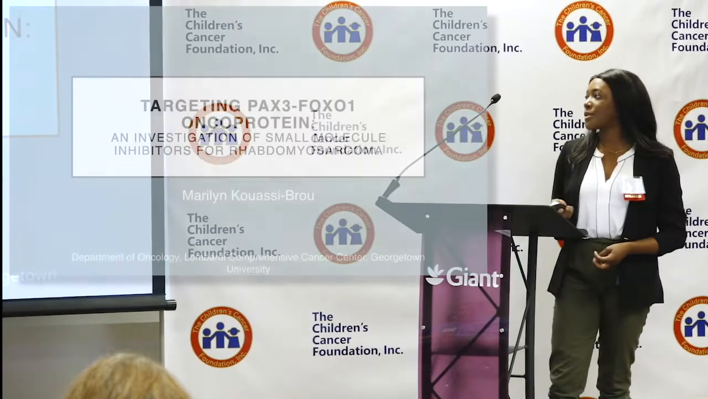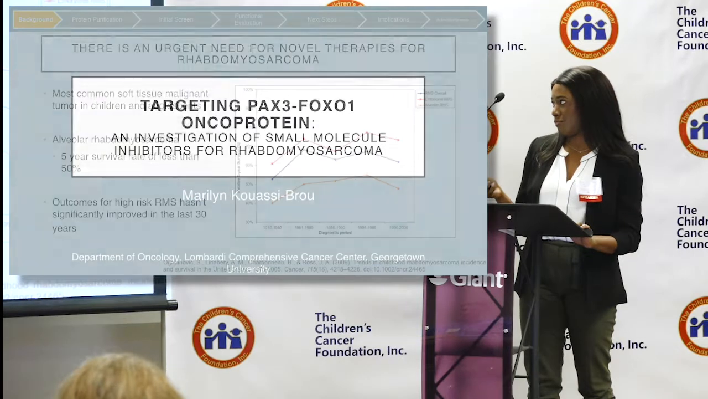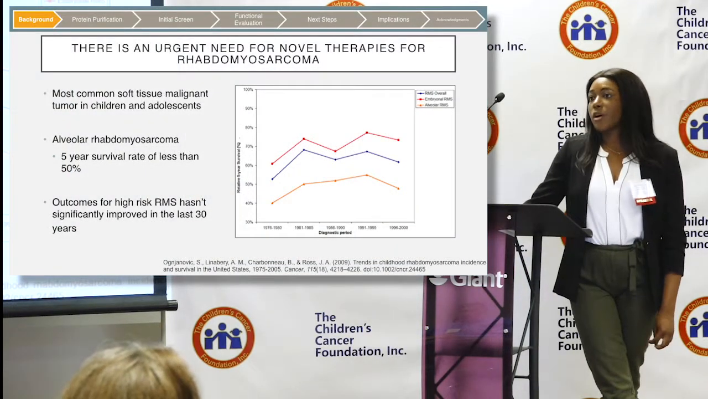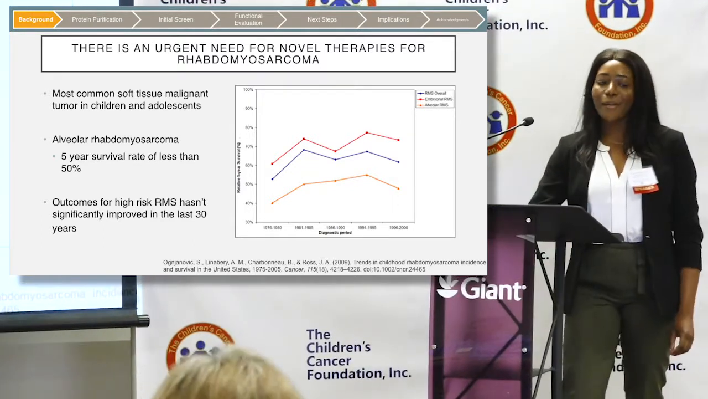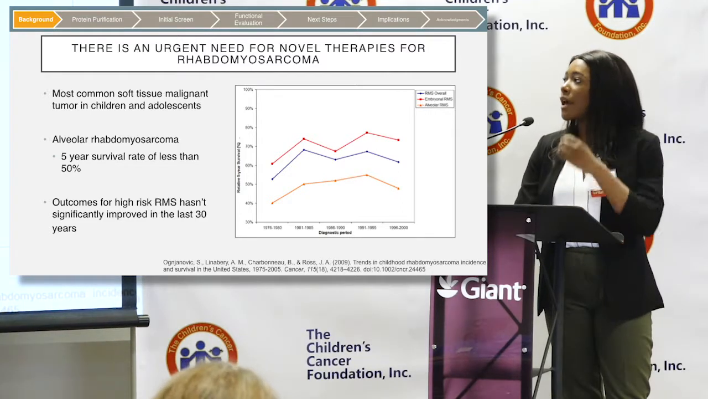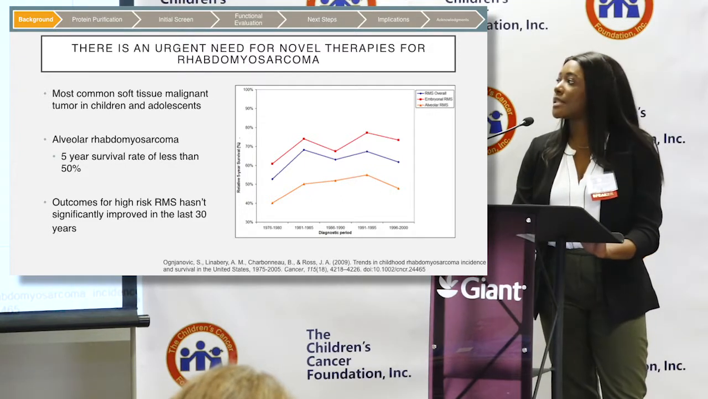So I'll be talking about small molecule inhibitors targeting PAX3-FOXO1 oncoprotein for rhabdomyosarcoma. As we've talked about throughout the course of today, rhabdomyosarcoma is the most common soft tissue malignant tumor in children and adolescents younger than 20. And although it can be diagnosed at any age, more than 60% of patients are younger than 6.